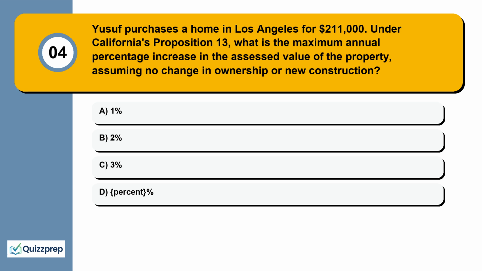Question 4. Yusuf purchases a home in Los Angeles for $211,000. Under California's Proposition 13, what is the maximum annual percentage increase in the assessed value of the property, assuming no change in ownership or new construction? 1%, 2%, 3%, 5%.